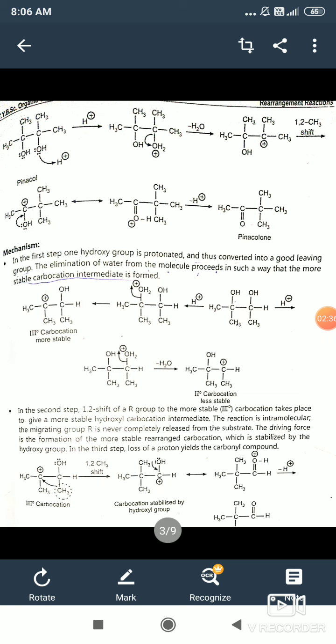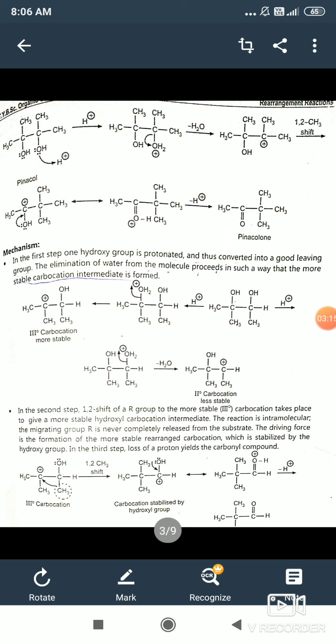Then the mechanism of pinacol rearrangement is a 1,2 diol, which reacts with acid. First of all, lone pair of oxygen abstracts the proton, then the formation of good leaving group H2O plus. Oxygen which has two valency, but in this structure there is a three valency, which contains the positive charge. After removal of water molecule, then the formation of carbocation. Then 1,2 methyl shift to this carbocation.